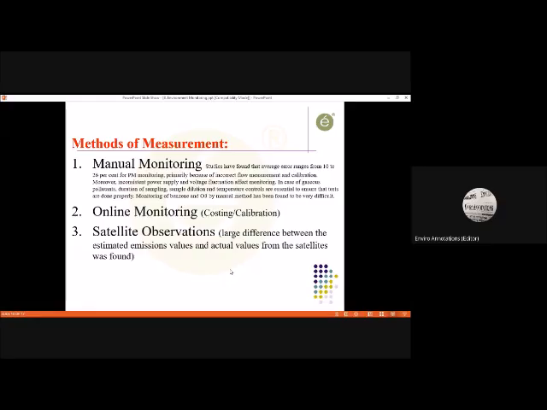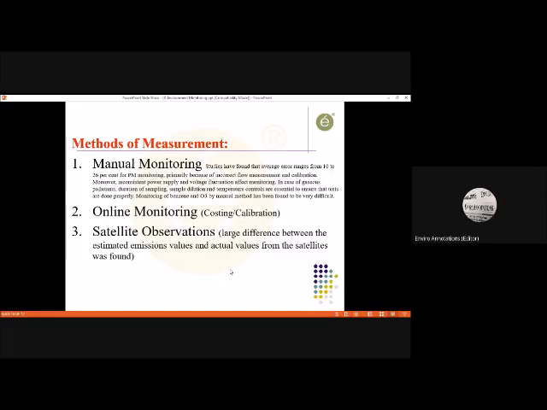So that online monitoring is measured on the basis of sensors. Those sensors, one, are very costly. Two, there is no calibration so far. There is no method of calibration or facility of calibration in India so far. So what they generally do is data validation.